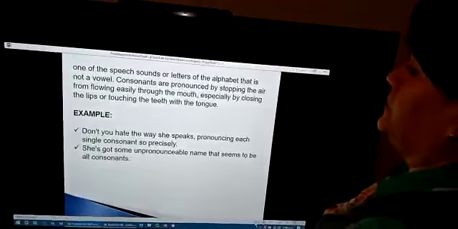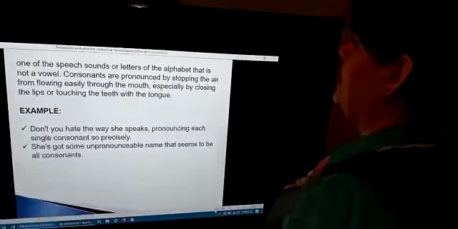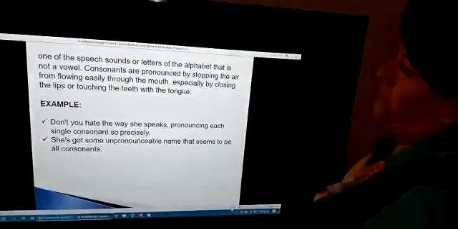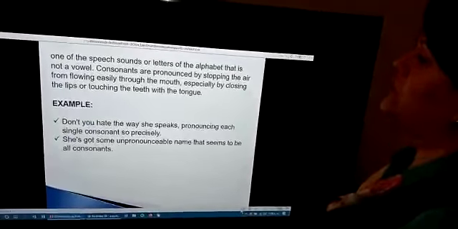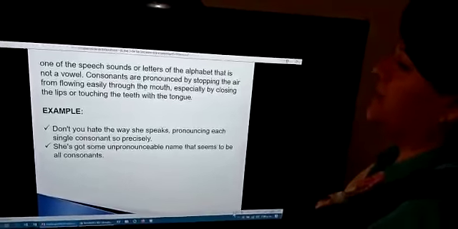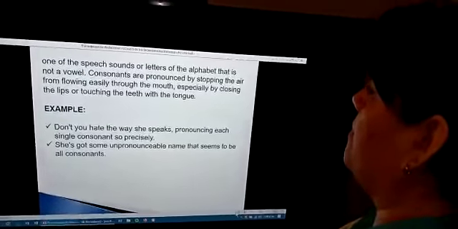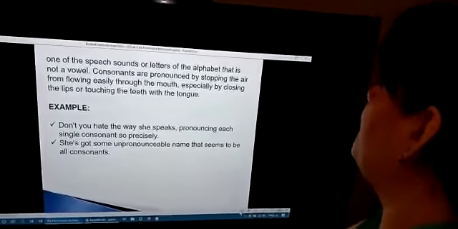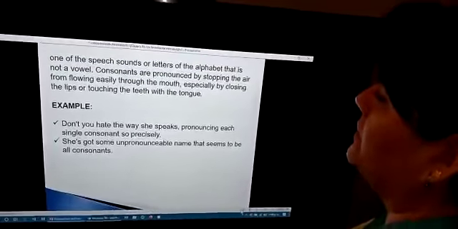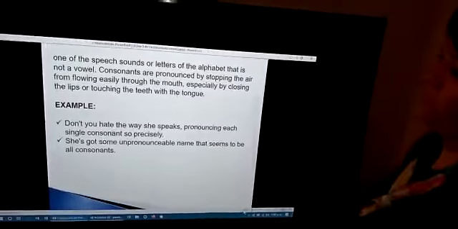A consonant is one of the speech sounds or letters of the alphabet that is not a vowel. Consonants are pronounced by stopping the air from flowing easily through the mouth, especially by closing the lips or touching the teeth with the tongue.